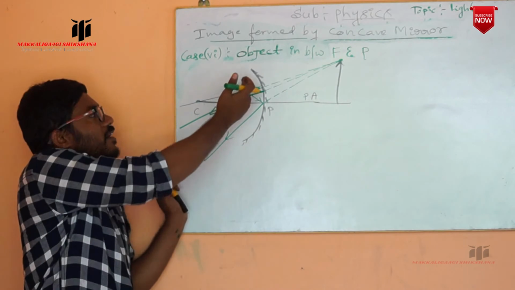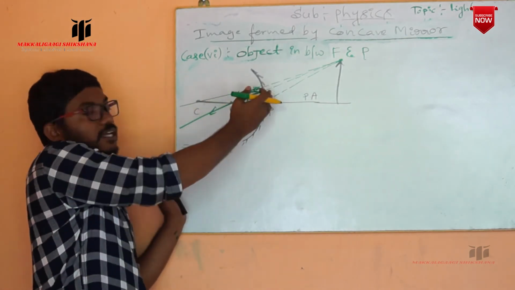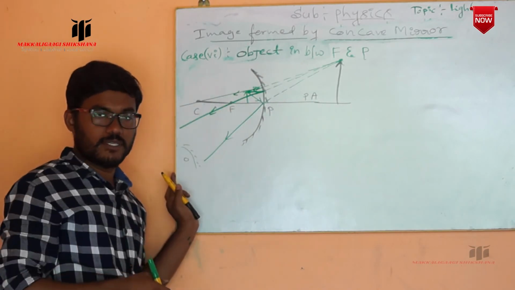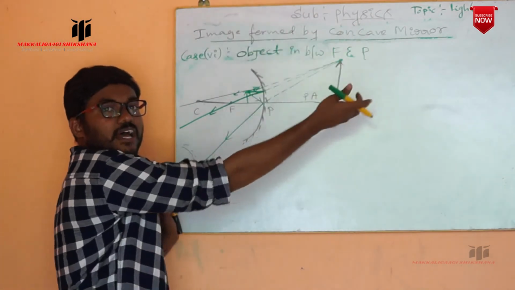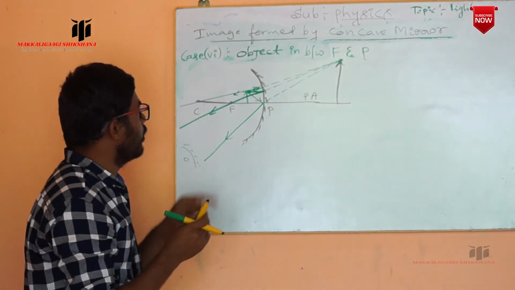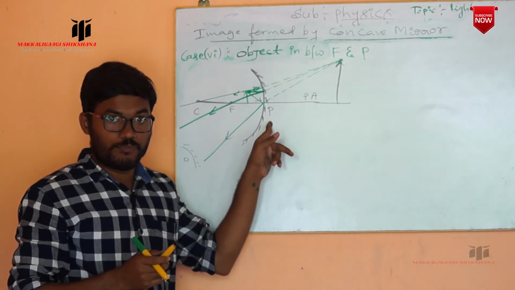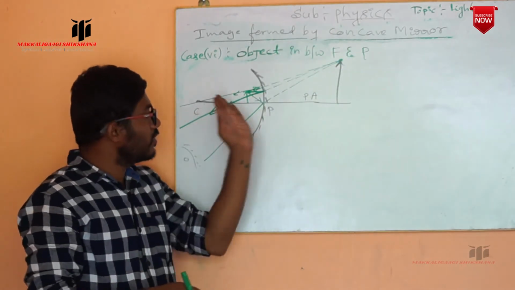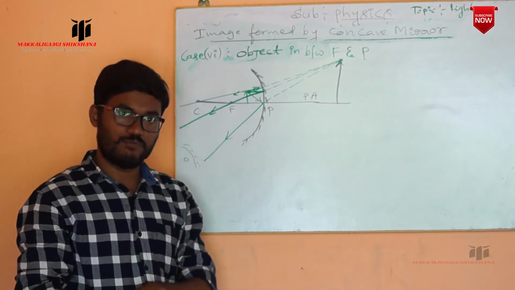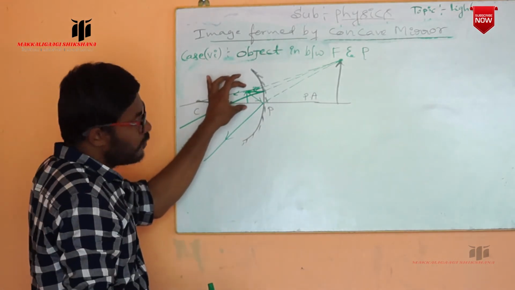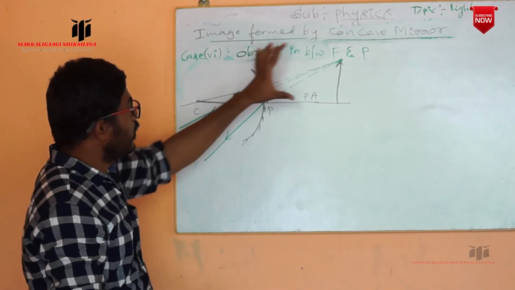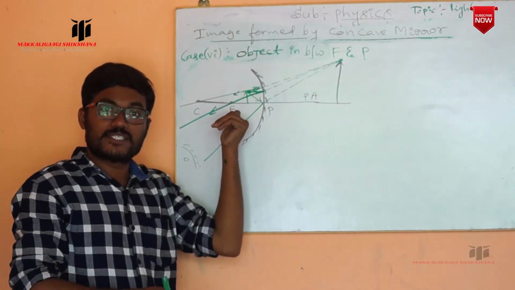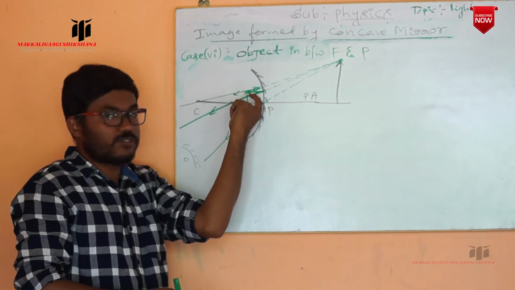Here this is a concave mirror and it is a reflecting surface. In the remaining cases the image is formed on the same side of the reflecting surface. But the image is formed on the other side of the reflecting surface when you place an object in between the focus and pole. The image is formed behind the concave mirror, on the other side of the reflecting surface. You have taken a small object, but the image you get is enlarged. The size of the image is more compared to the size of the object. So here this much only is the size of the object.